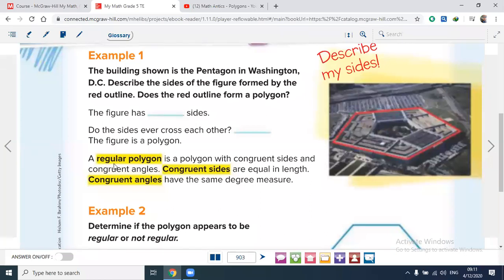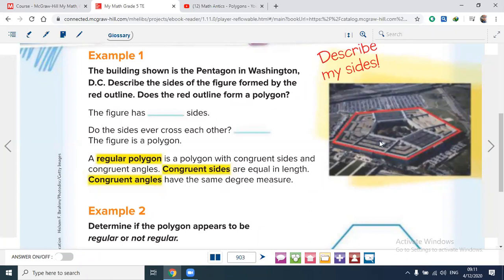What is regular? A regular polygon is a polygon with congruent sides and congruent angles. What does congruent mean? Congruent sides means the sides are equal in length, and congruent angles means the angles have the same degree measure, the same size.